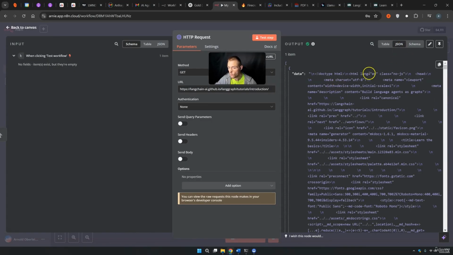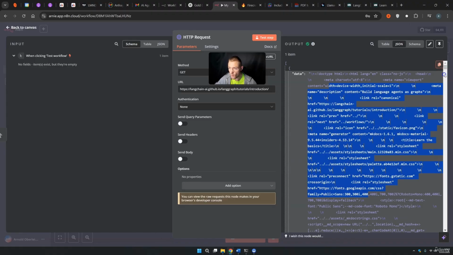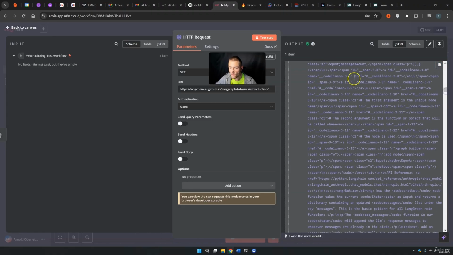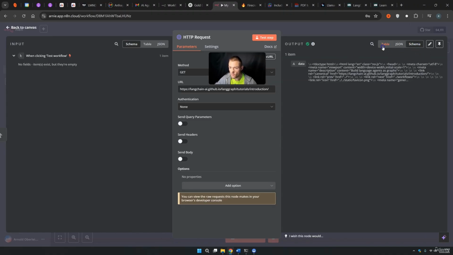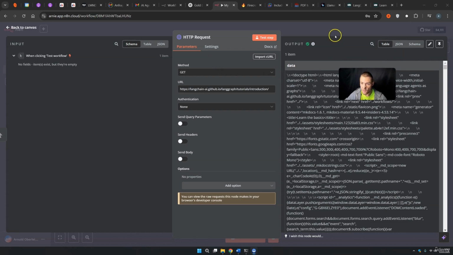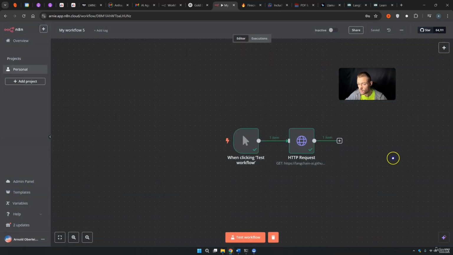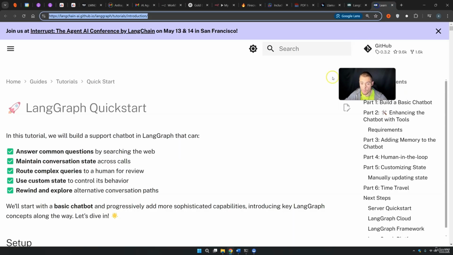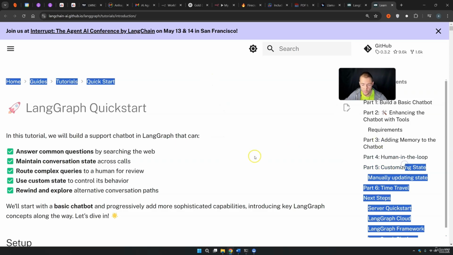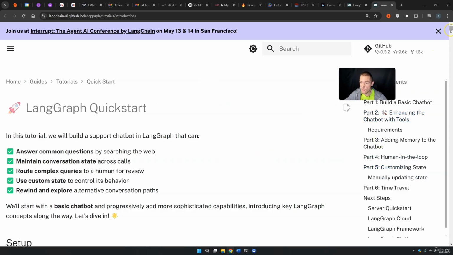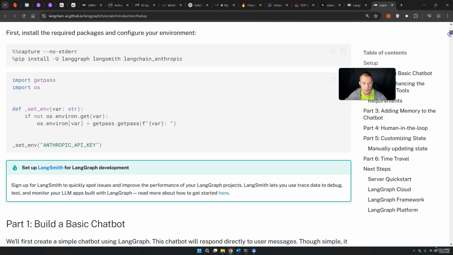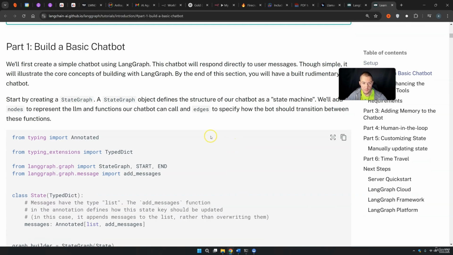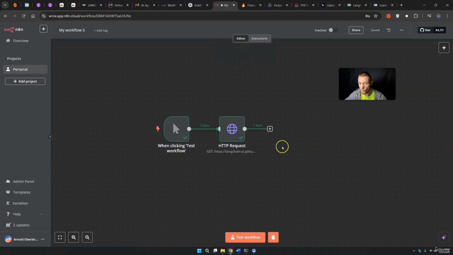If you go here on JSON, you see that you also have all this data, and basically here are the links and everything is included. This is a little bit of a mess, to be honest. Basically, this is the first way you can extract all of this as HTML. Also with this HTML, you can eventually make a RAG application or something else. But if you really want to scrape them, maybe also extract links and so on, I want to show you something cool, because Markdown works a lot better.